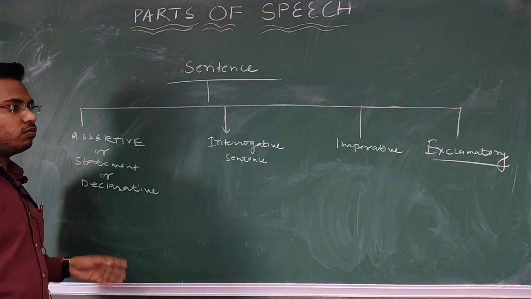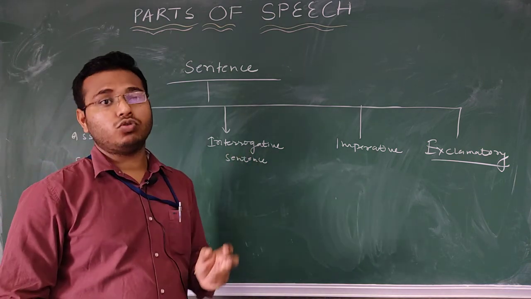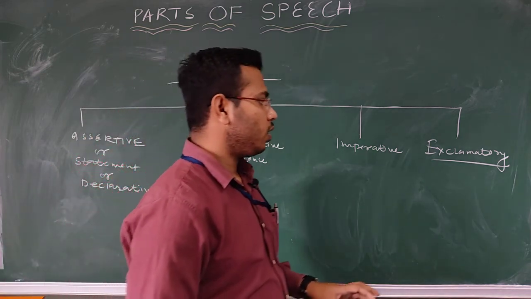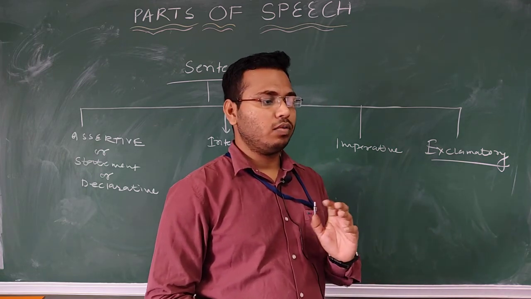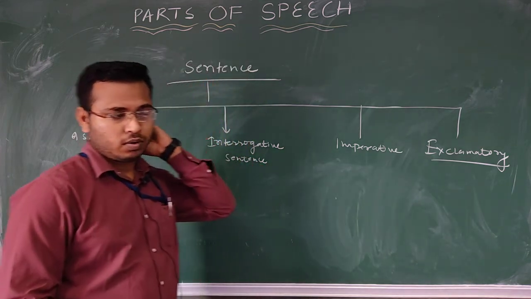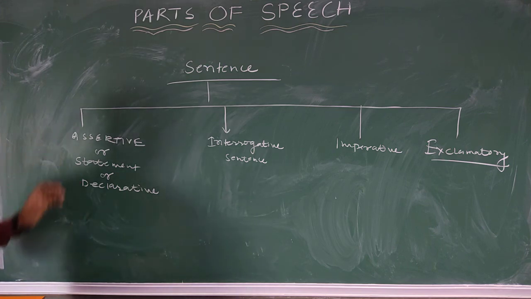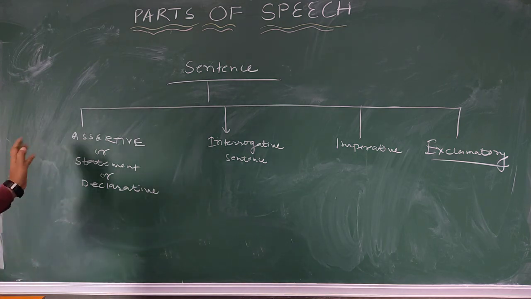Some intelligent student would say here, sir, we also have optative sentence. So let me tell you, nowadays optative sentences are considered under exclamatory sentence. Optative sentences are for when we wish for somebody, right? May God bless you. So first of all, we have assertive sentence or statement sentence or declarative sentence. It can be known by any of these names: assertive, statement and declarative.